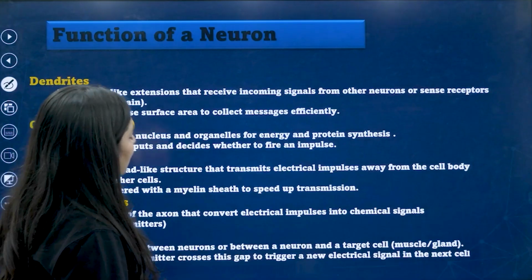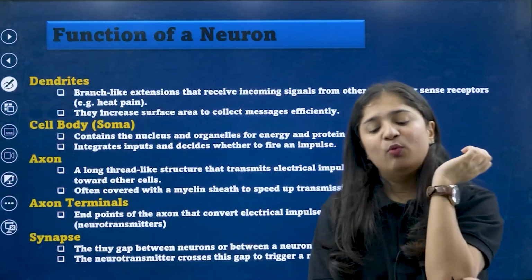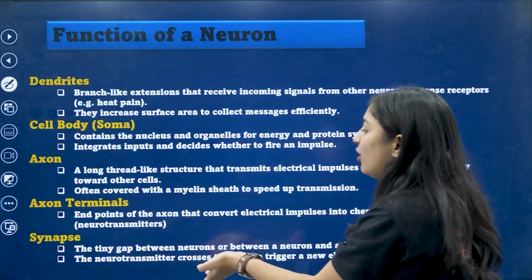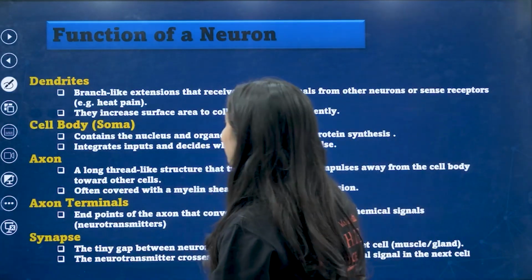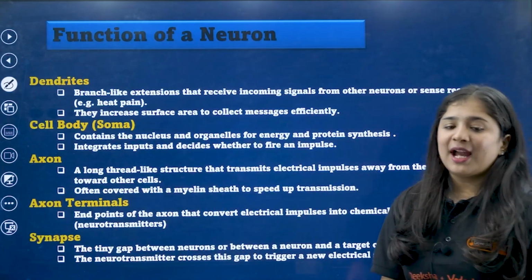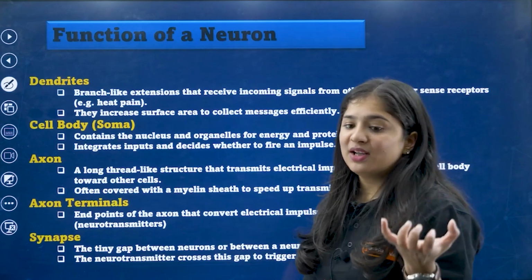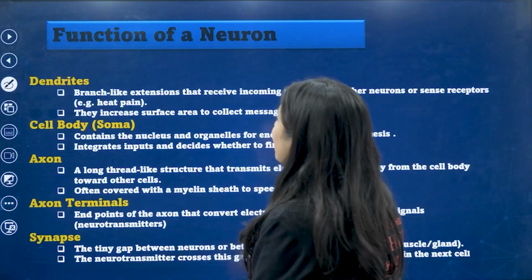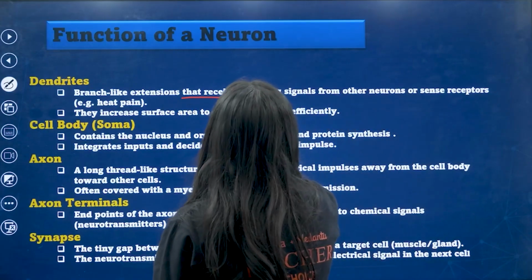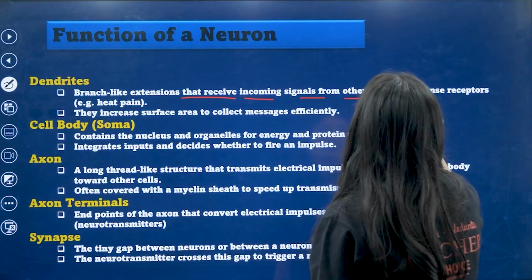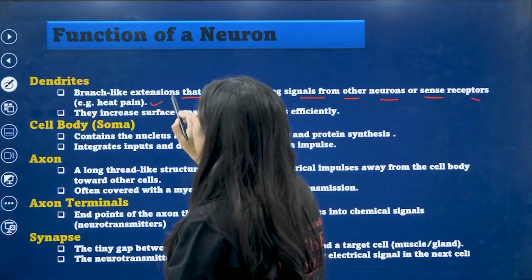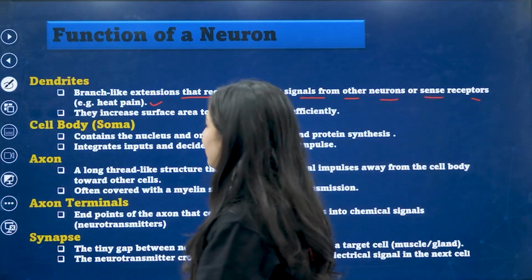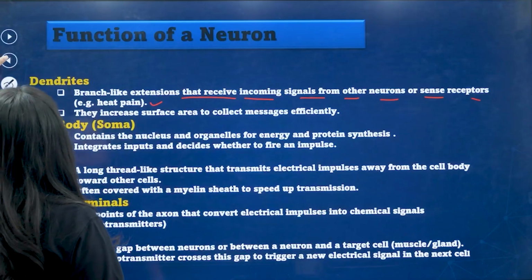So this is a quick glance. What exactly do dendrites do, what does the cell body do, what is the axon terminal, what are synapses, everything. Dendrites carry impulse from other neurons. I will explain in detail later; just we will go with this.